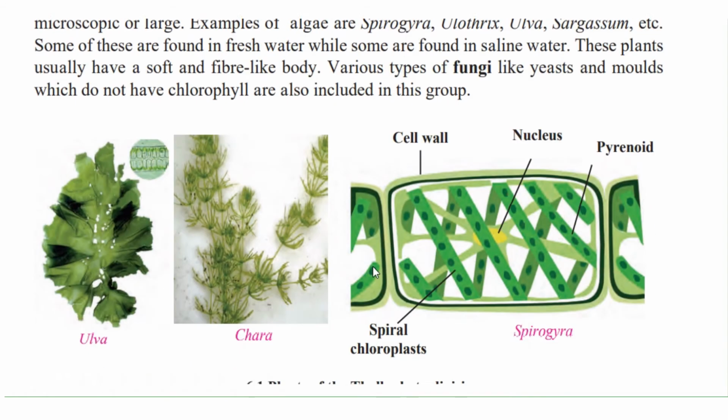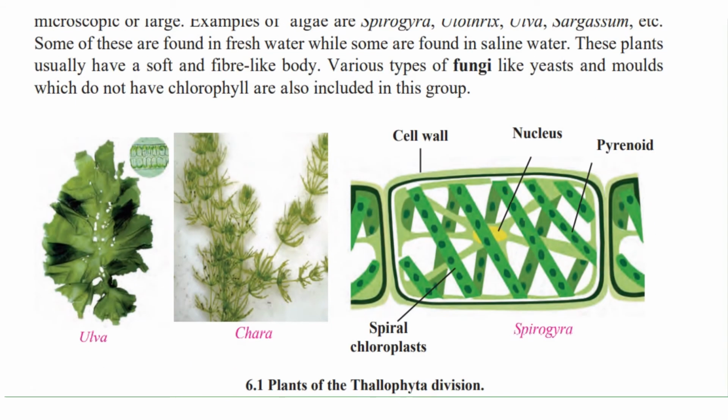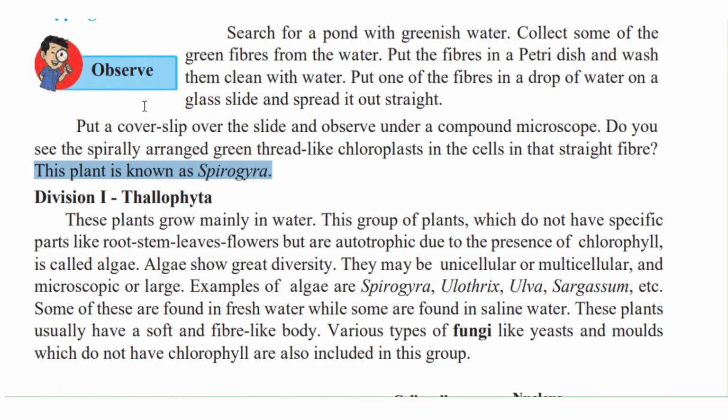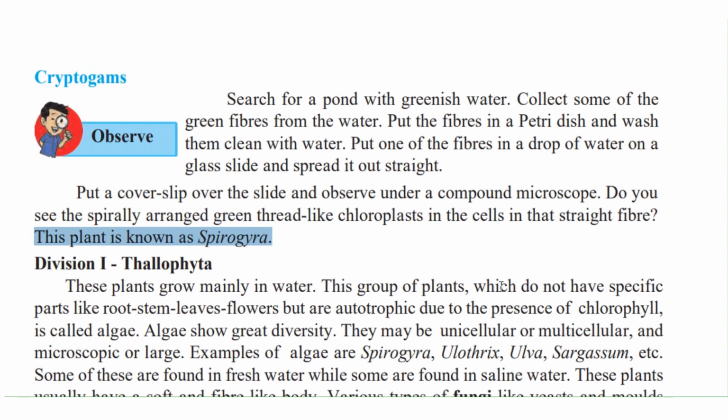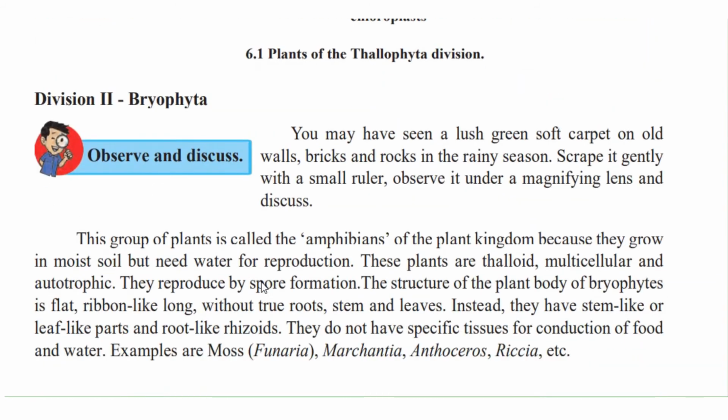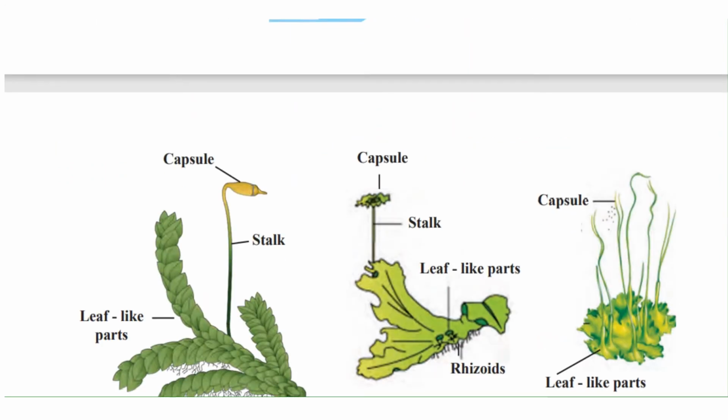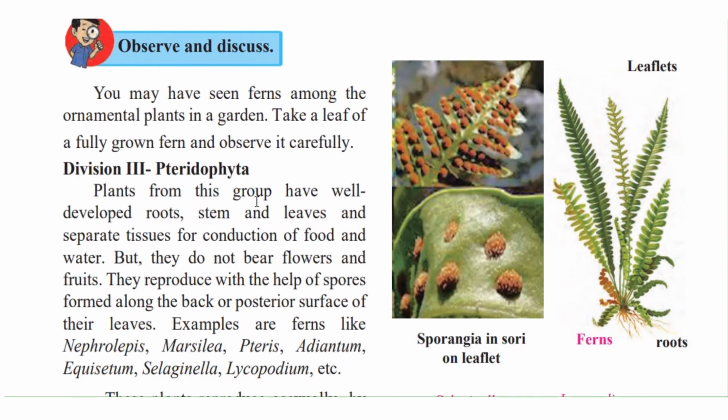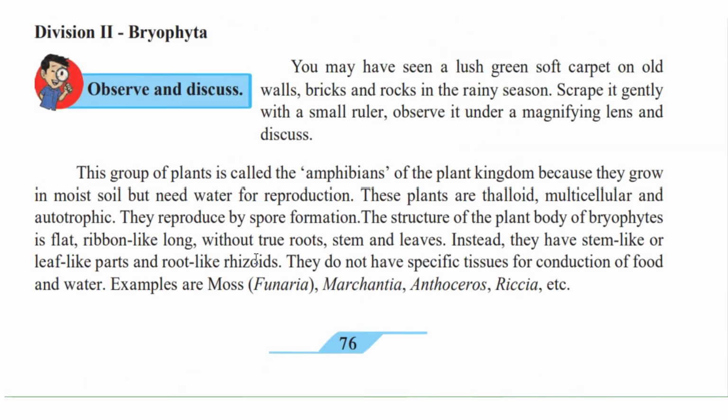If you look at the end of this page, you will find the picture of the Spirogyra given. This is how you will observe under the microscope. Now, the cryptogams we are going to learn are divided into three: the Thallophyta, the Bryophyta, and the Pterophyta. Let's study each of them in detail.